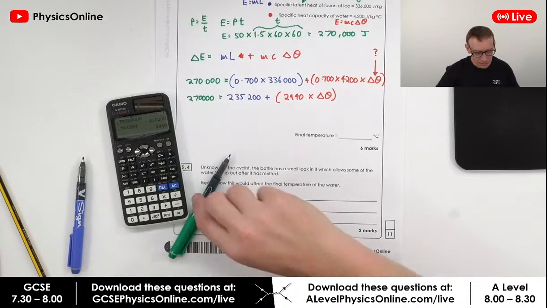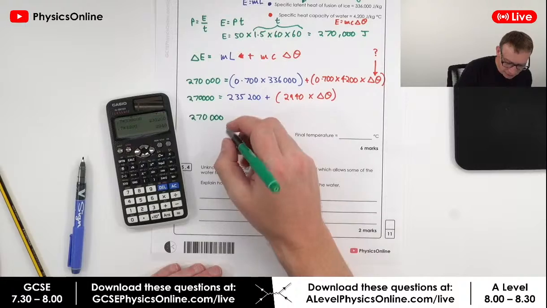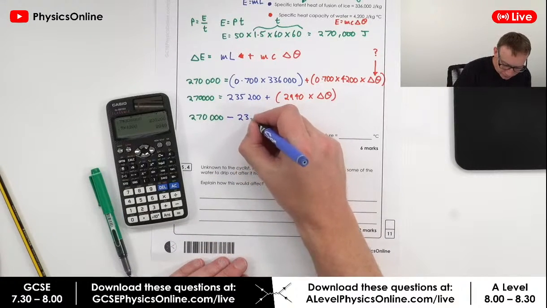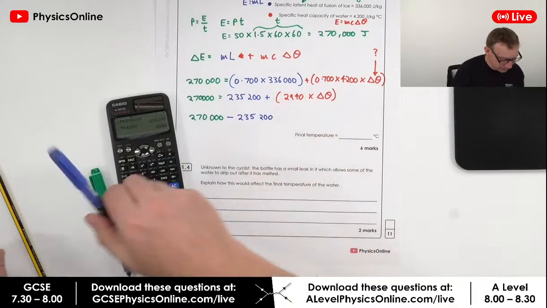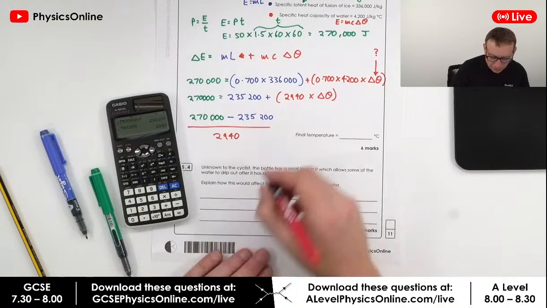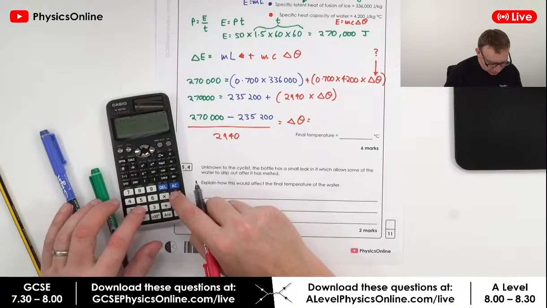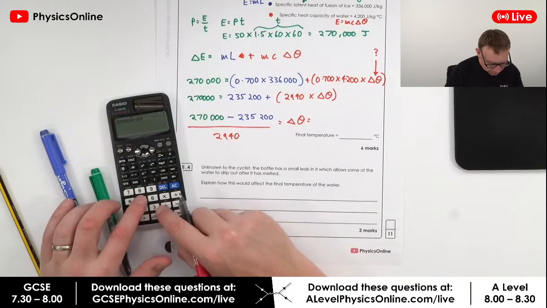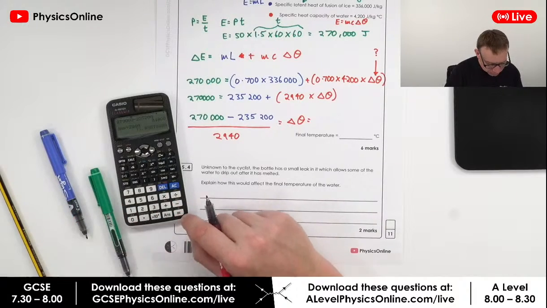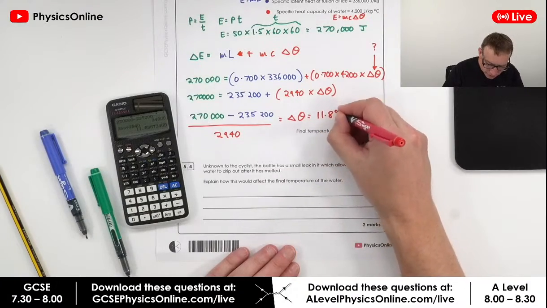Right. So we can then say that 270,000 minus 235,200 divided by 2,940 is equal to our change in temperature. So let's see. This gives me a change in temperature of 11.8 degrees Celsius.